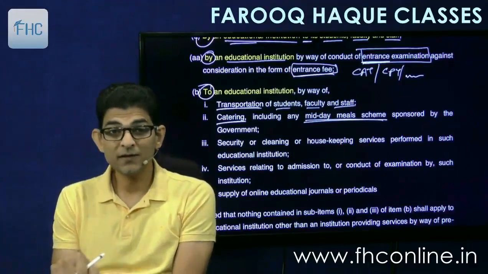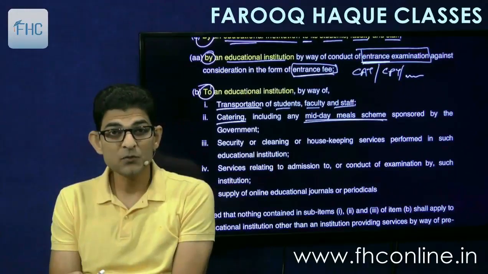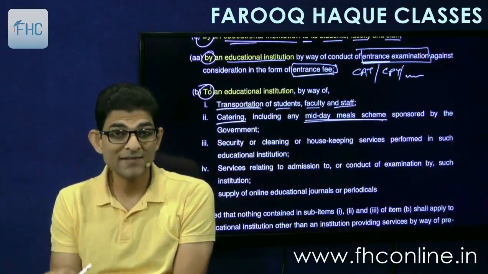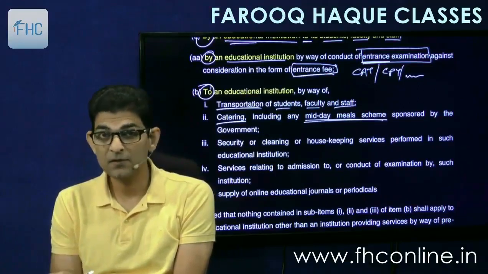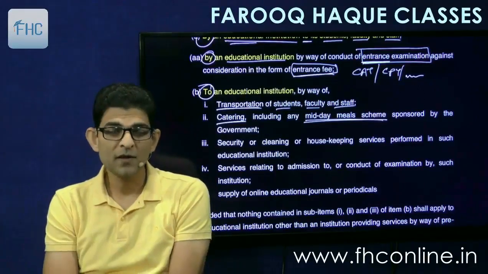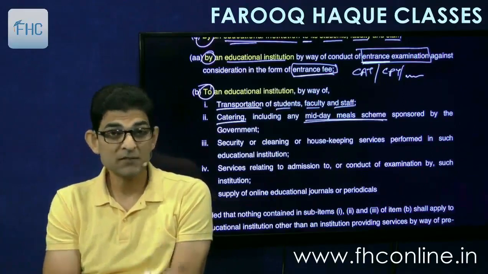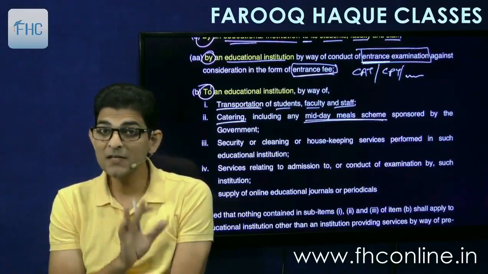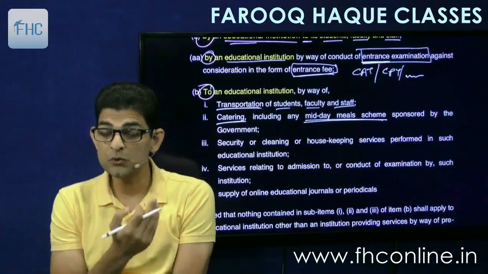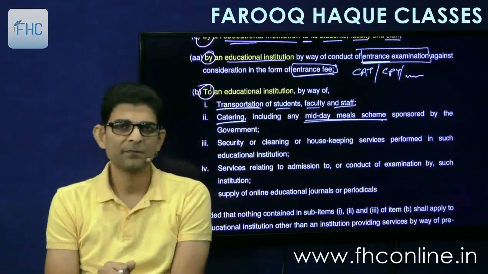So this is not a canteen service. In canteen, what happens is that you sell your products to students directly. So running a canteen is taxable because you sell to students samosas and vada paos and whatnot, idlis and sambar and all. So that will be taxable. Running a canteen is different. Here I am providing catering service to the school. So I supply food to the school and school will run its canteen.